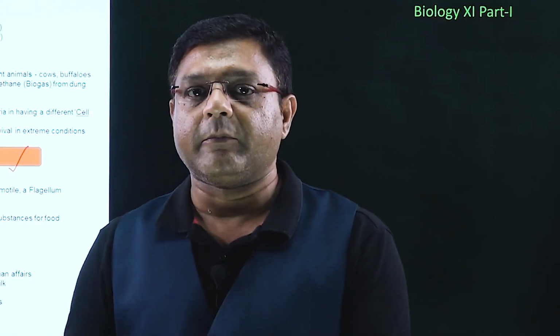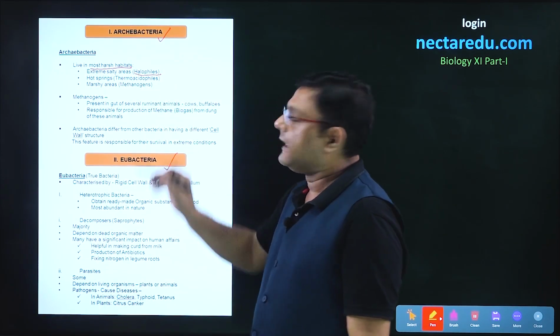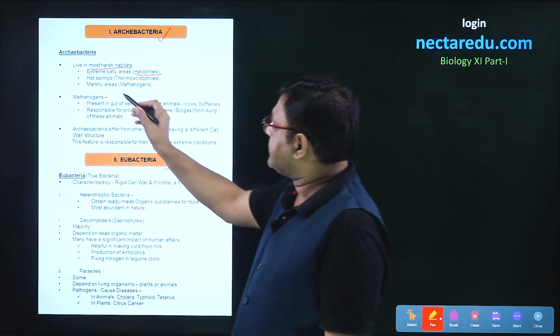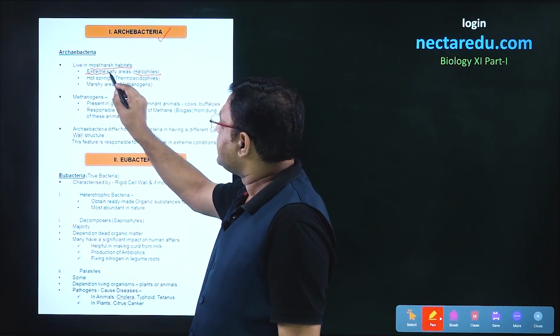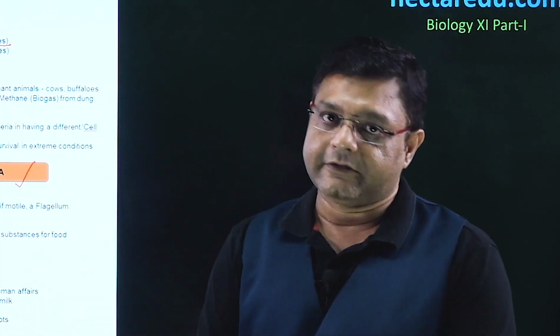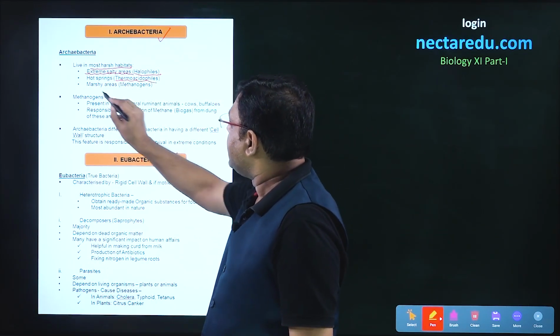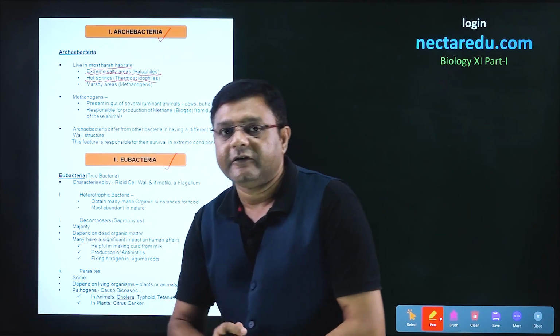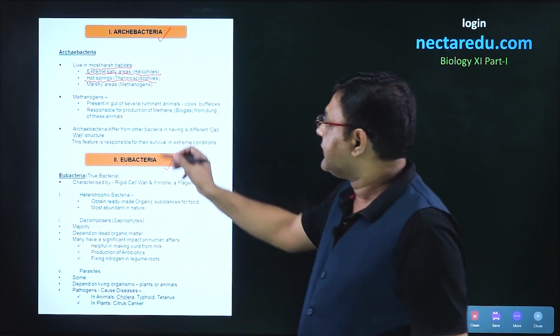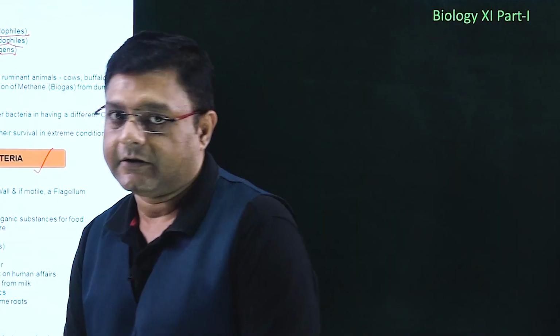So, here we will talk about three types of Archaebacteria. The first is the halophiles. The archaebacteria which live in extremely salty areas are called halophiles. Second are the thermoacidophiles. These are the bacteria which live in hot springs. And the third type is methanogens, which live in marshy areas.